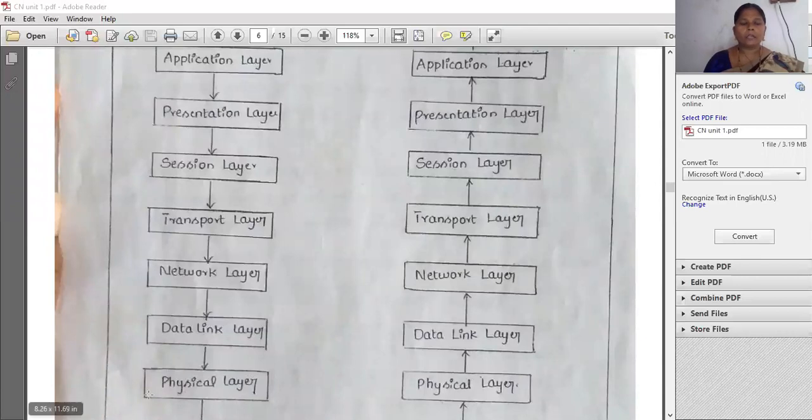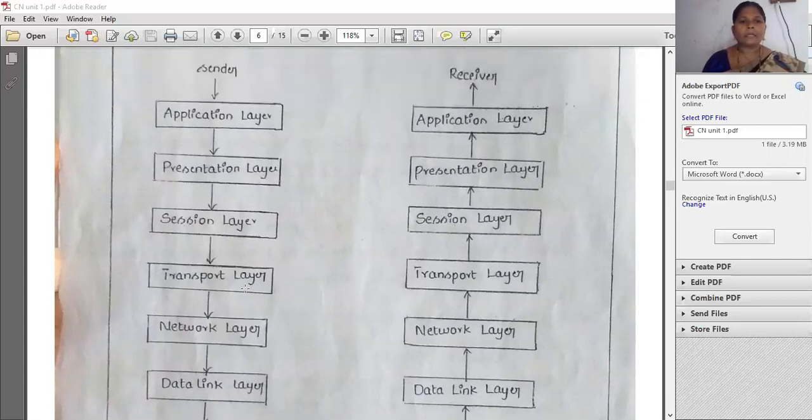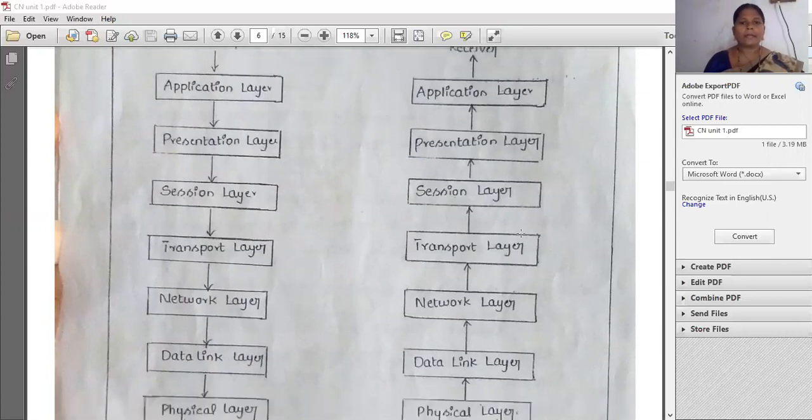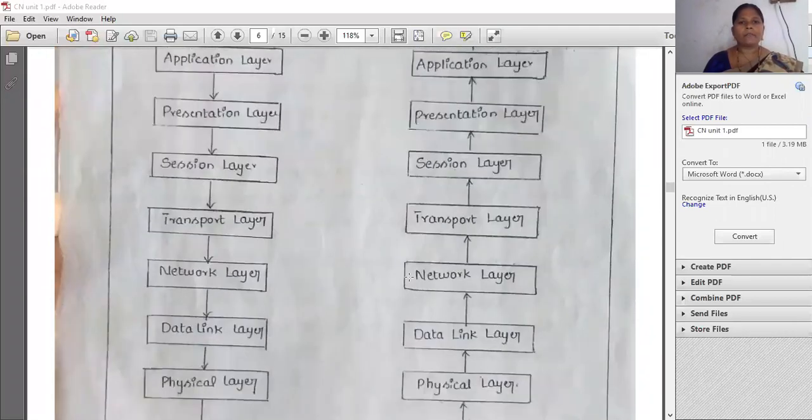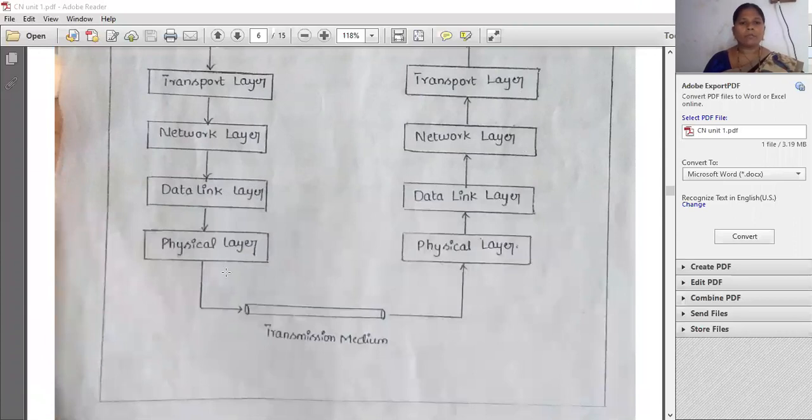So these are from bottom to top. First one is the physical layer, data link layer, network layer, transport layer, session layer, presentation layer, and application layer. The same is there on the receiver side also. So from source to destination, or from sender to receiver, there is a communication medium between both. That is called the transmission media.